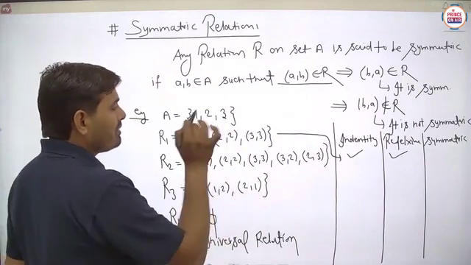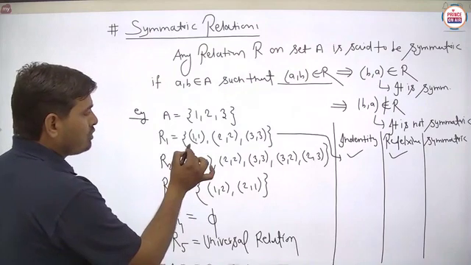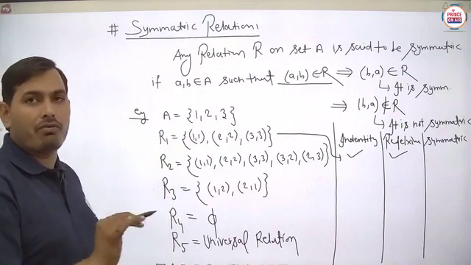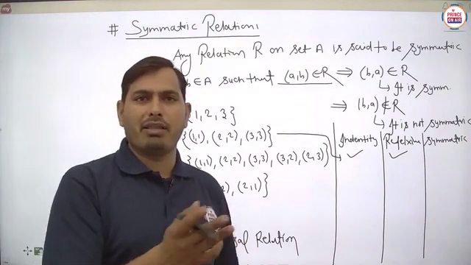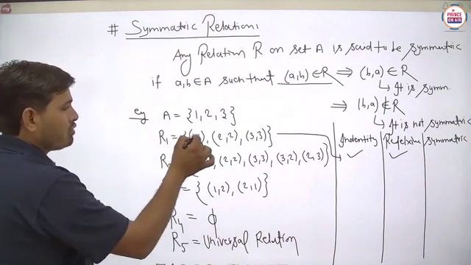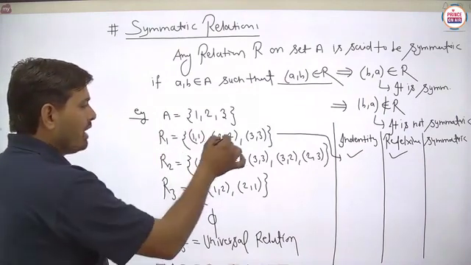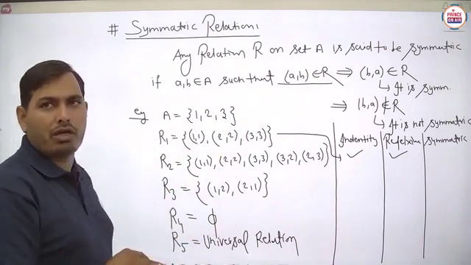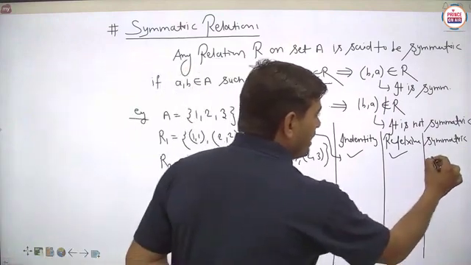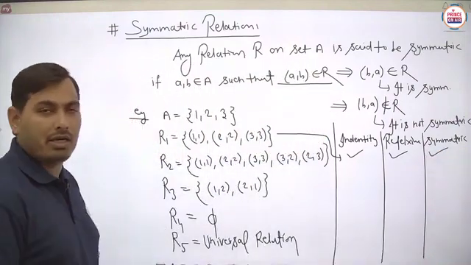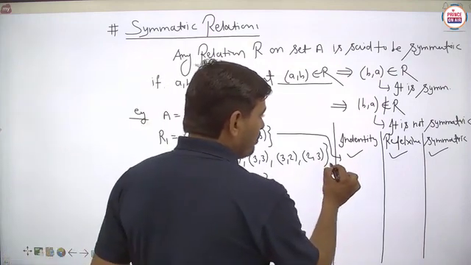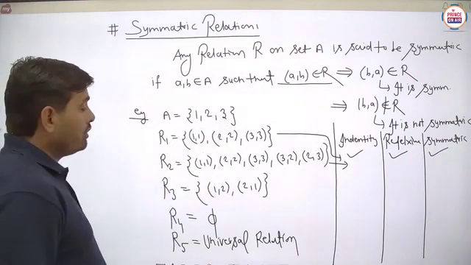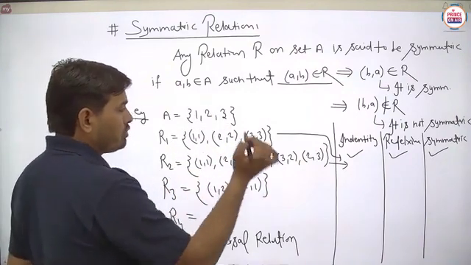And lastly for symmetric, student, if we check this ordered pair (a, b), here both elements are the same, so after reversing, definitely if (a, b) is available then (b, a) is also available, because (1,1) reversed gives again (1,1). Similarly (2,2) reversed gives (2,2), and (3,3) reversed gives (3,3). This is again said to be symmetric. Is it to be clear? Next we take this particular relation, so next we have to check for R2. Basically, (1,1), (2,2) and (3,3) are there, no problem.